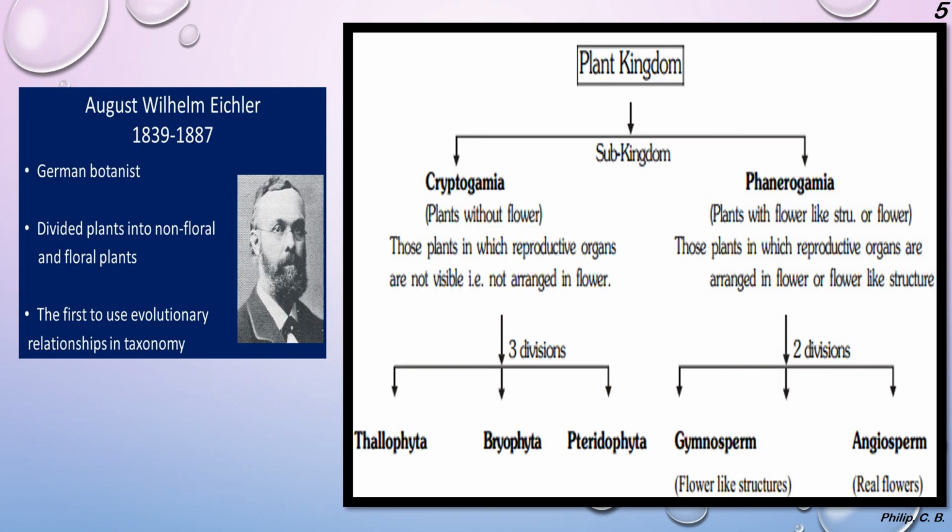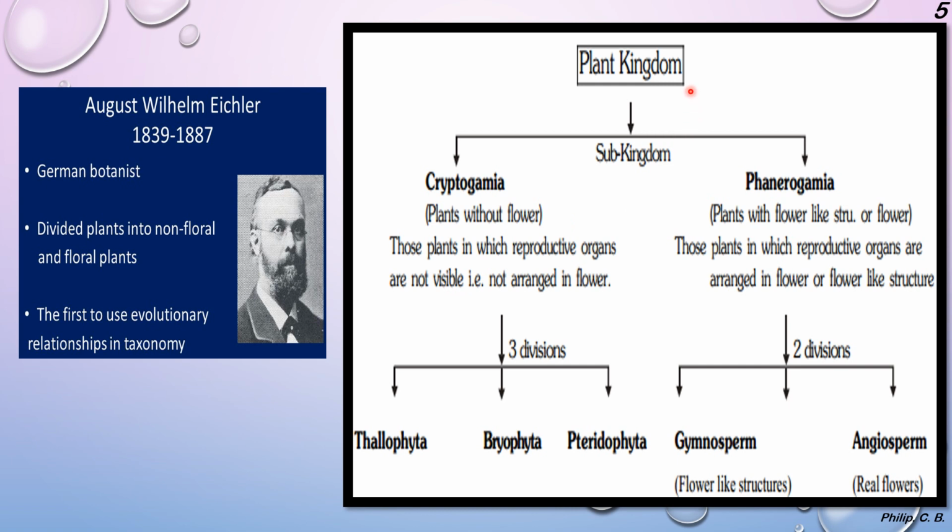Next, we come across another scientist, August Wilhelm Eichler, from 1839 to 1887. He was a German botanist. Botanist means one who studies plants. He divided plants into non-floral and floral parts, and was the first to use evolutionary relationship in taxonomy. So August Wilhelm Eichler was the one who divided the plants as floral and non-floral.